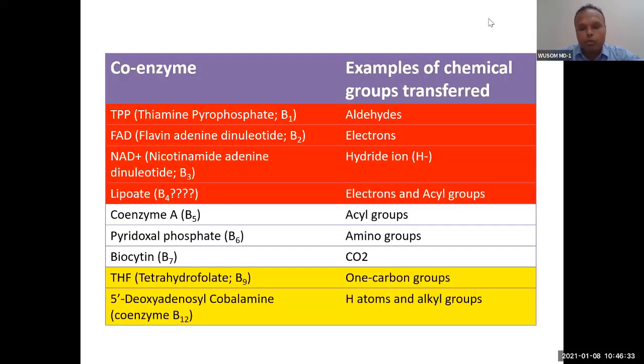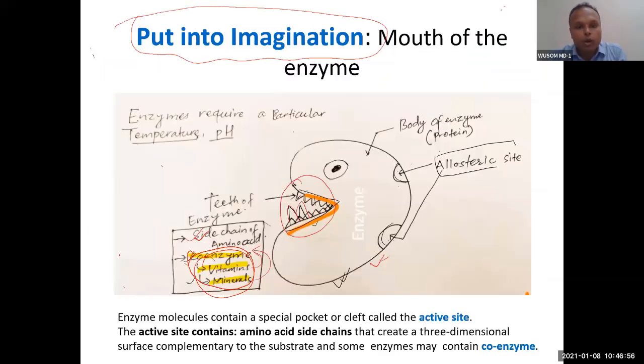And on the third slide, we have 3 slides on these coenzymes, and you can see the specific function of each of these coenzymes. For example, you can see biotin here. Biotin actually transfers carbon dioxide. Tetrahydrofolate carries 1 carbon. So these are the coenzymes I want you to understand.